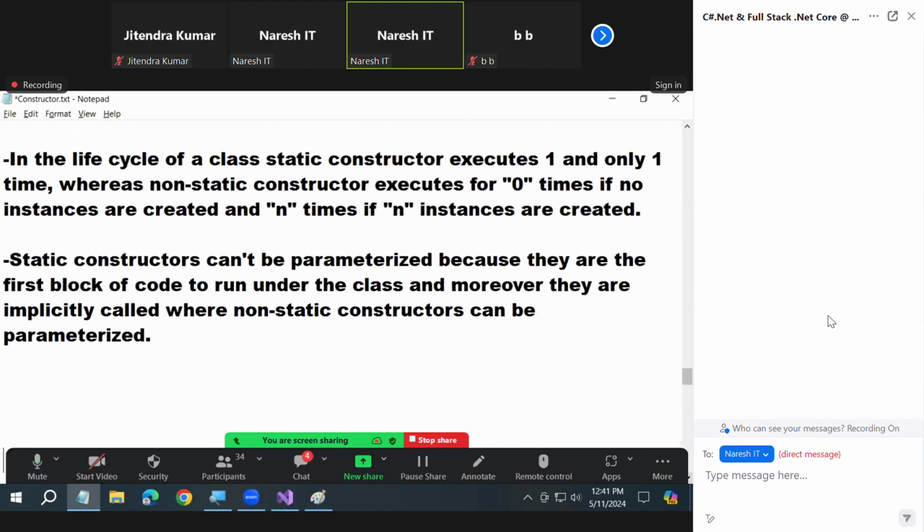I don't think I need to give any explanation for this because yesterday I provided you all these things. Are you clear with the static and non-static constructors now?